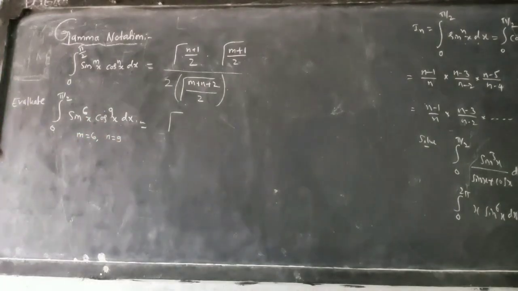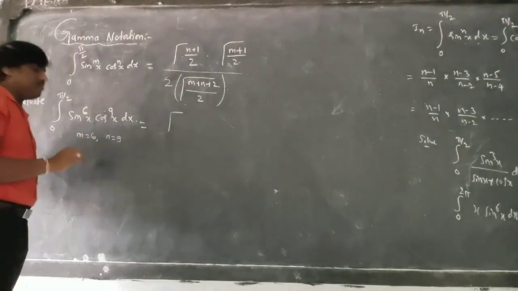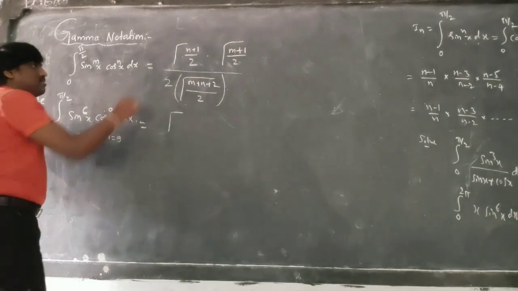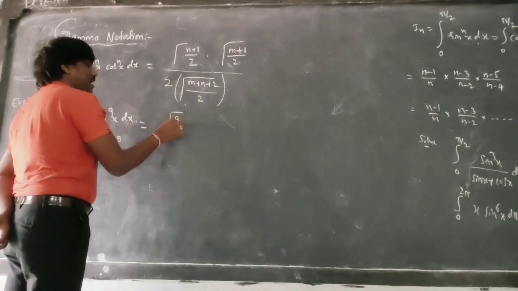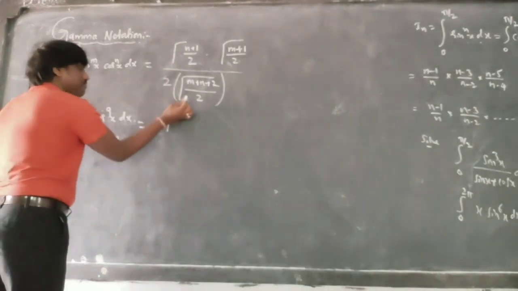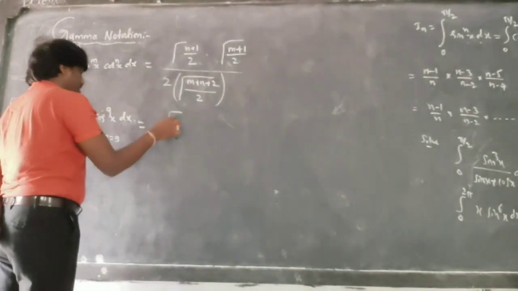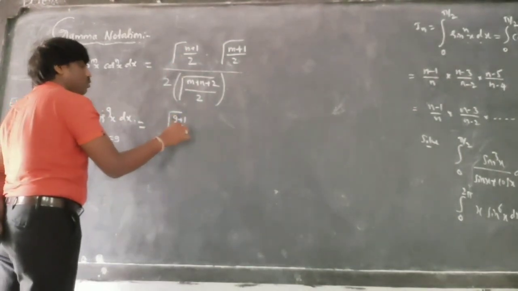If you take either way, the answer will be the same. So what I get is n plus 1 by 2, where n is 9, that is 9 plus 1 by 2.